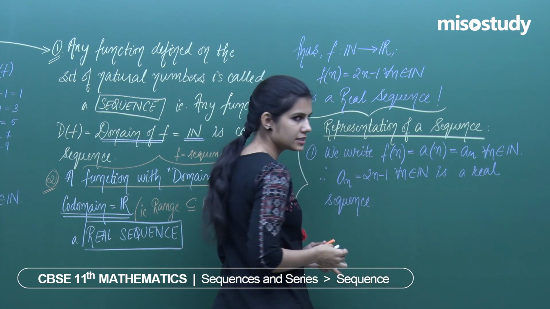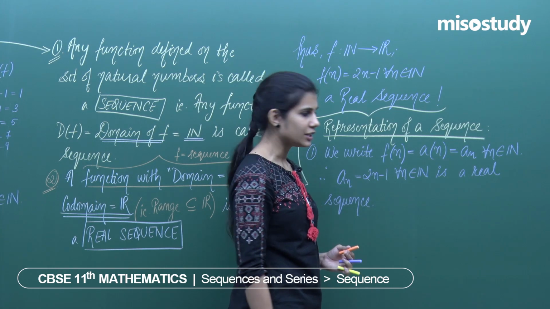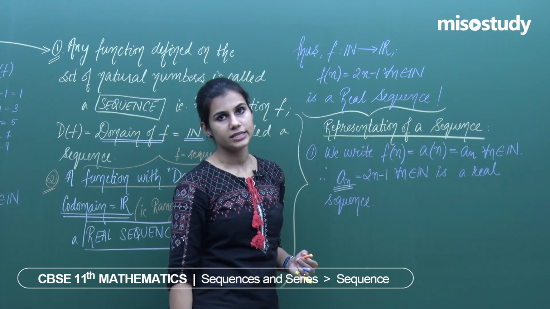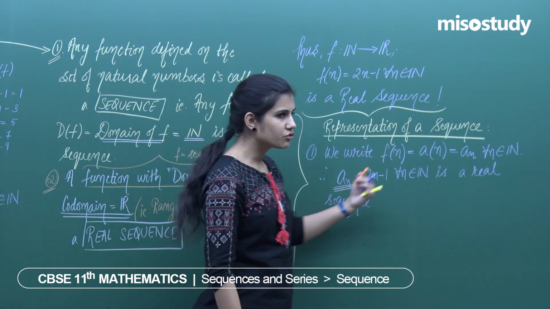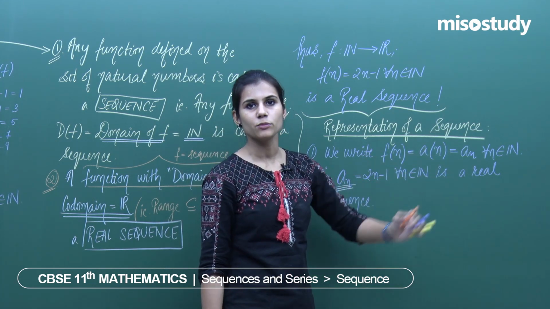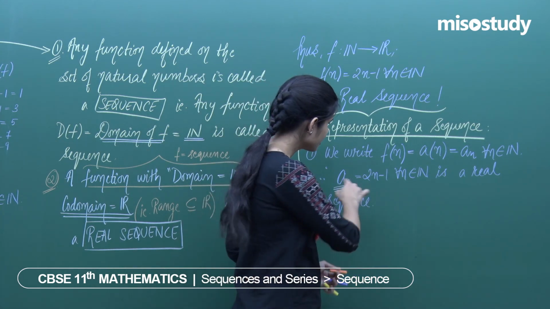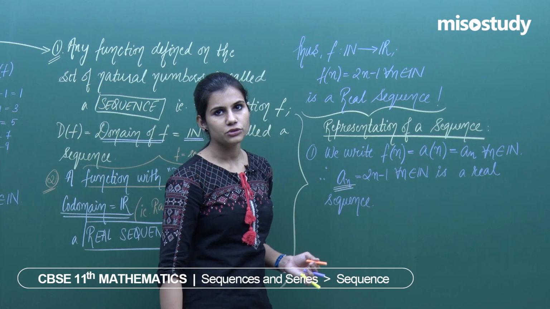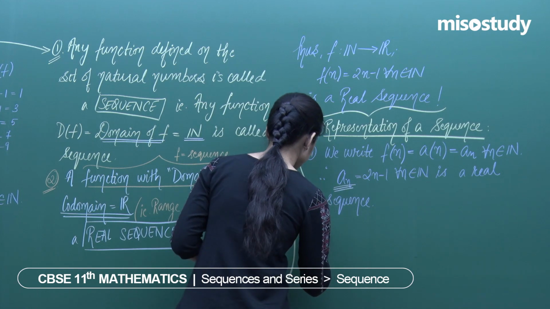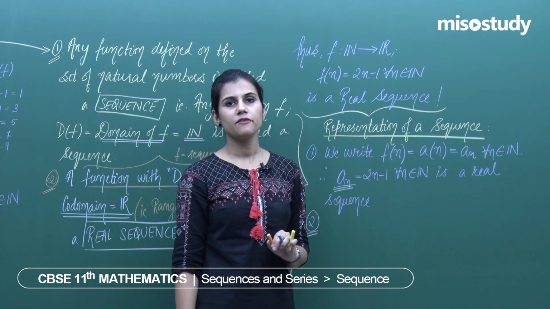So this is the very first thing to be noted. You do not use f, g, h symbols to generally denote your sequences. Your sequences get denoted in this form: small a_n, small b_n, small c_n, small d_n, like this. So if you have 2, 3 sequences with you, you would be denoting them by small a_n, then the second would be small b_n, third would be small c_n, fourth would be small d_n. This is the first thing you have to note, that whenever you are going to have a sequence, it is going to be represented like this. Secondly, the images of every natural number under the function f.